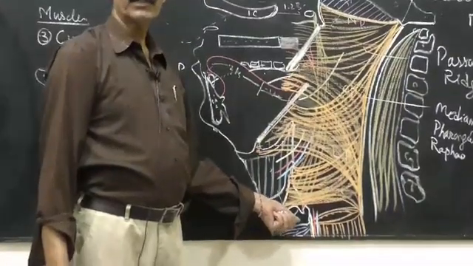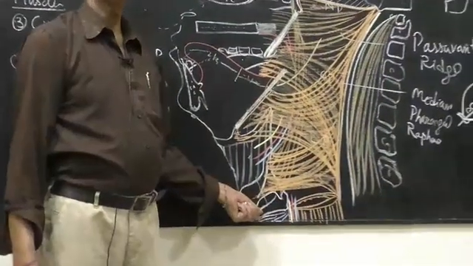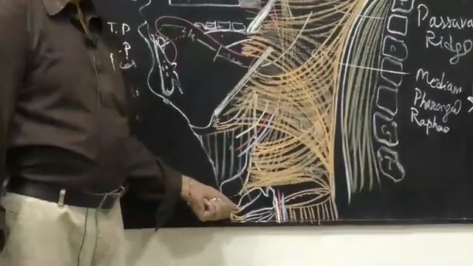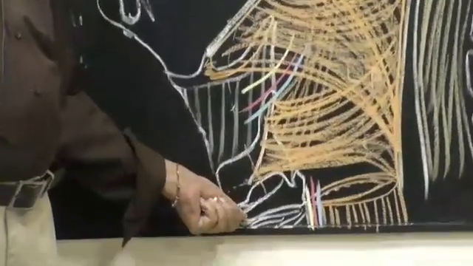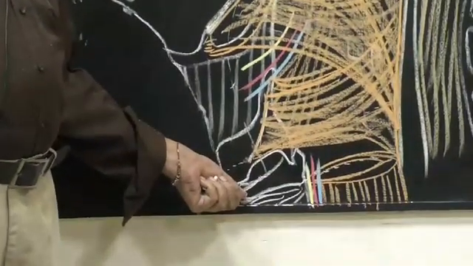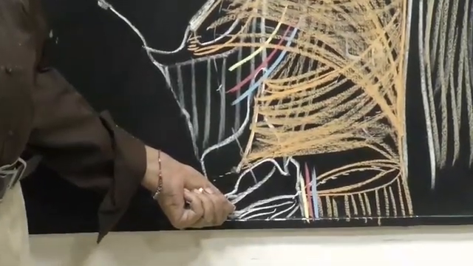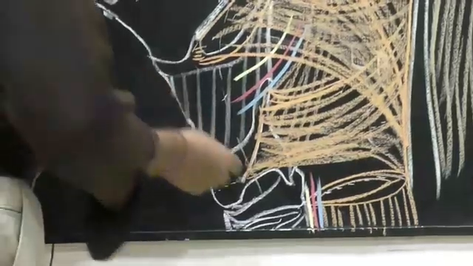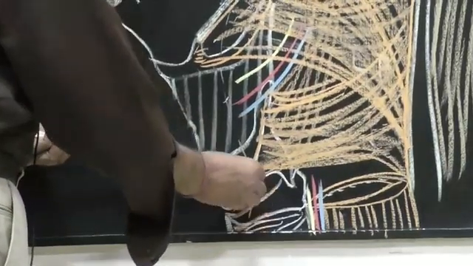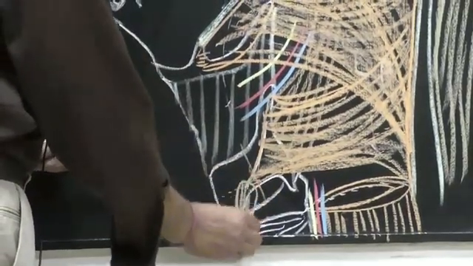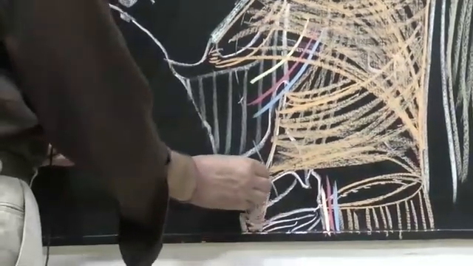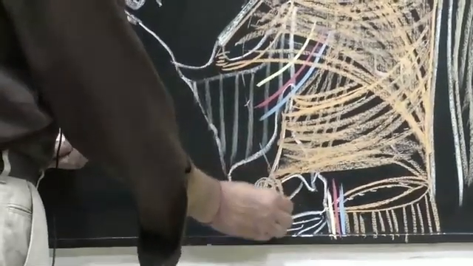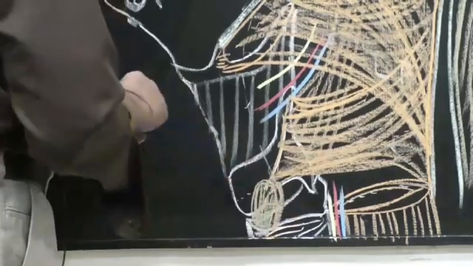Then comes the cricopharyngeus part. As the name suggests, it takes origin from the anterior arc of the cricoid cartilage, plus the arc on the cricothyroid muscle. We have done the cricothyroid muscle. It is covered by a fascia which has the arc also.